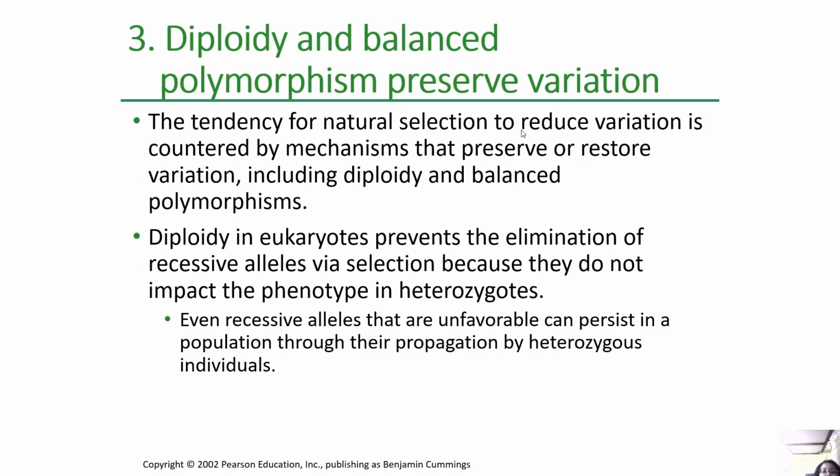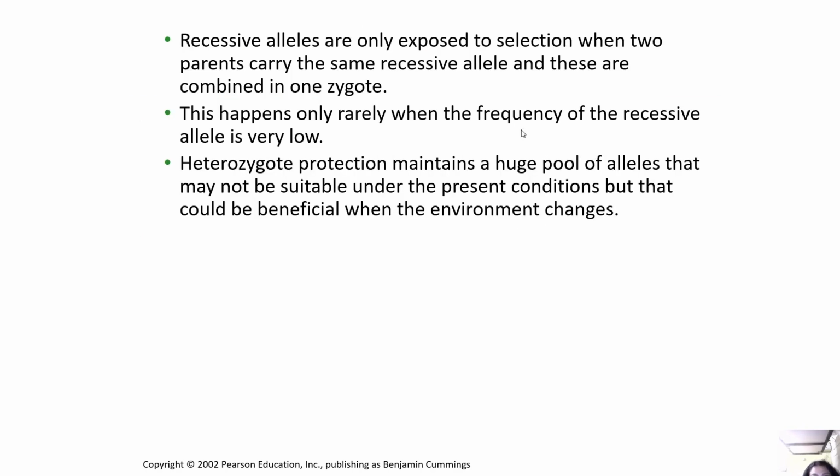Now, if you talk about diploidy and balanced polymorphism that preserve variation, the tendency for natural selection to reduce variation is countered by mechanisms that preserve or restore variation, including diploidy and balanced polymorphisms. So, diploidy in eukaryotes prevents the elimination of recessive alleles by selection because they do not impact the phenotype in heterozygotes. Even recessive alleles that are unfavorable can persist in a population through their propagation by heterozygous individuals. Recessive alleles are only exposed to selection when two parents carry the same recessive allele and these are combined in one zygote. This happens only rarely when the frequency of the recessive allele is very low. And heterozygote protection maintains a huge pool of alleles that may not be suitable under the present conditions, but that could be beneficial when the environment changes.